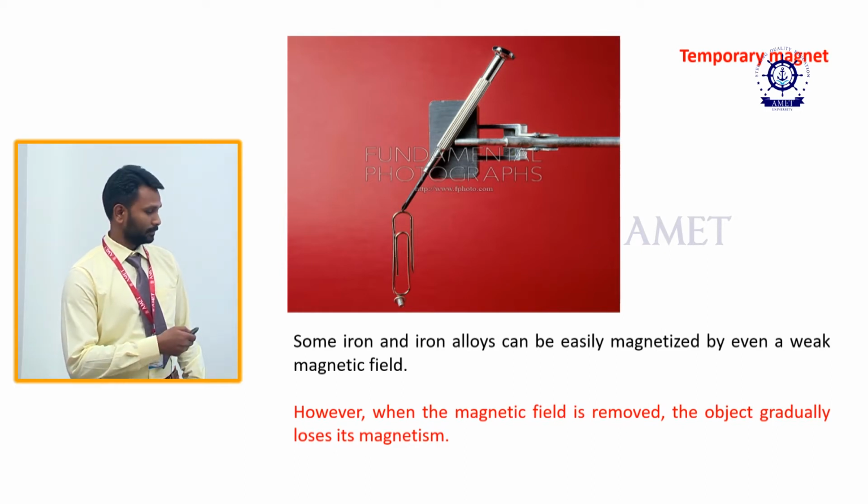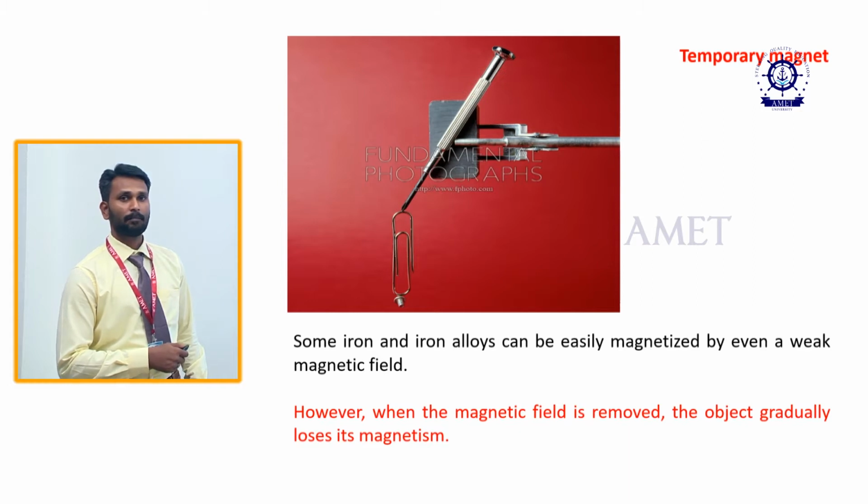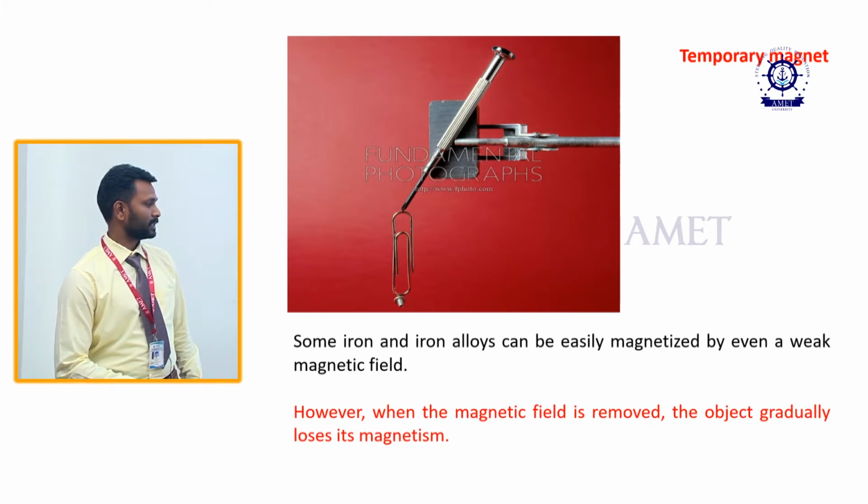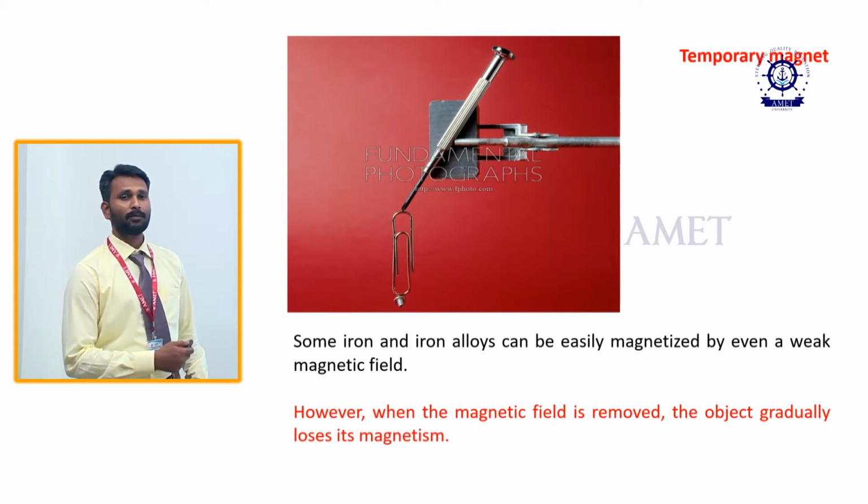Next, this is your permanent magnet. It is an alloy called alnico, made of aluminum, nickel and cobalt. It is made by using these three metals. That is alnico. Once it is magnetized, it will never lose its magnetization. And you already know what electromagnetism is.